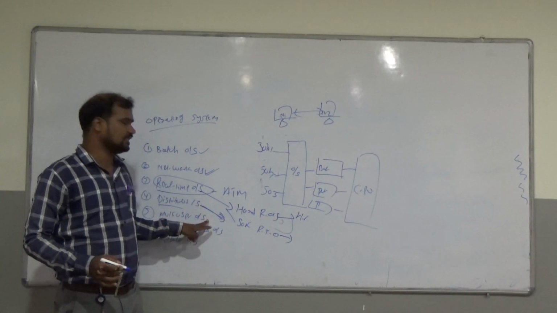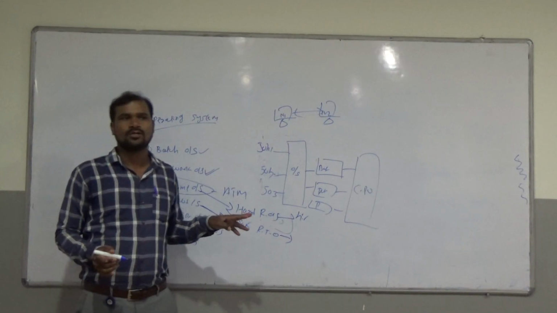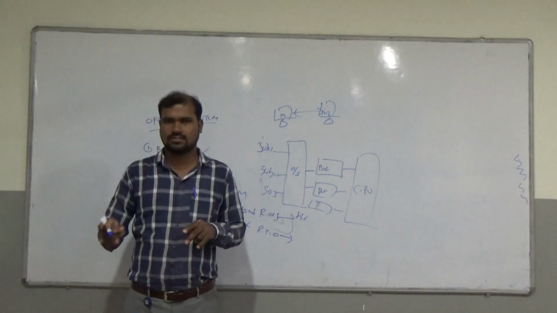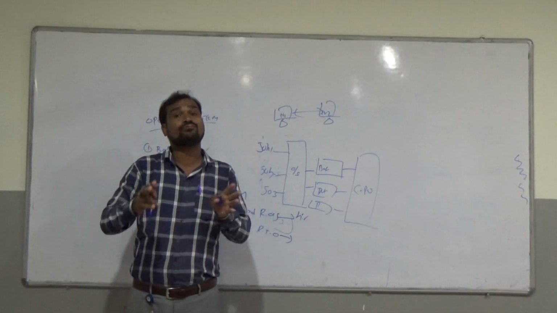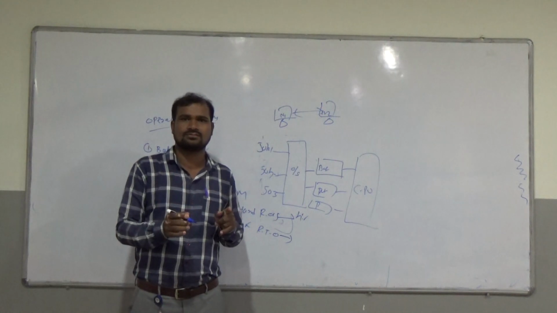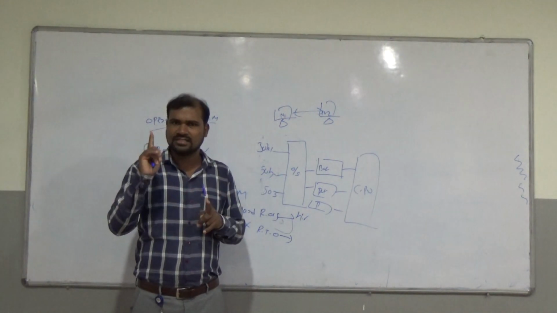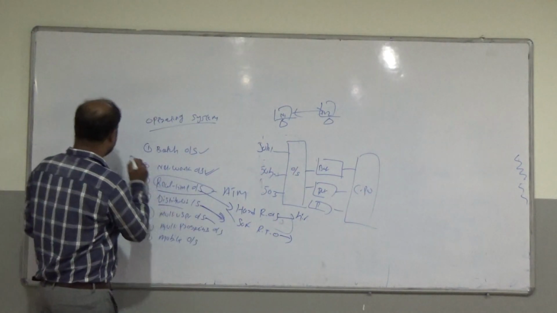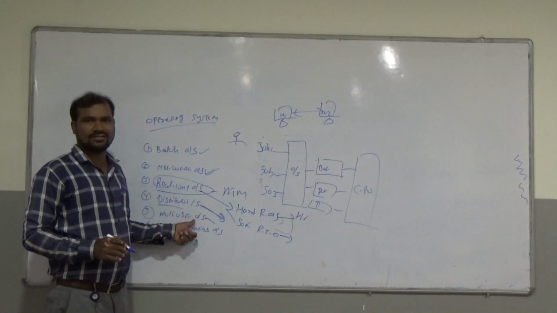Next one is the multi-user operating system. Here a single user is performing two tasks at a time. For example, I am listening to songs as well as writing. Listening and writing: only a single user, multiple tasks. This is called a multi-user operating system.